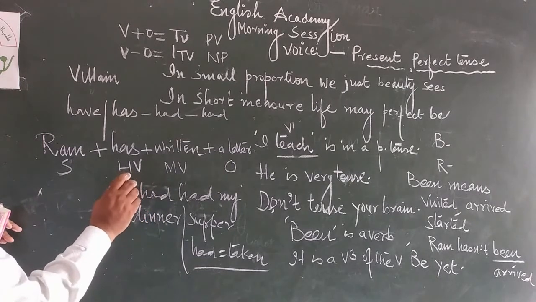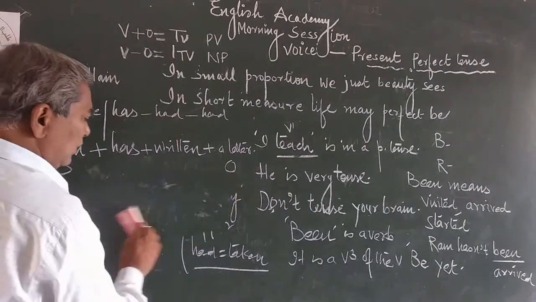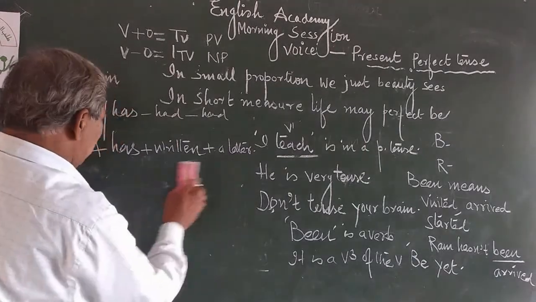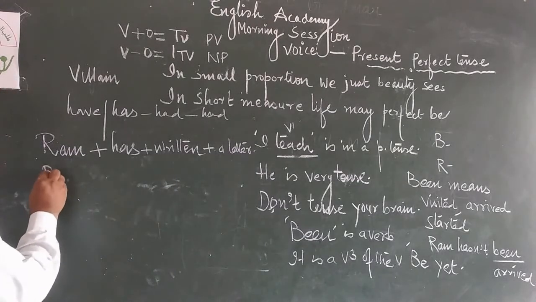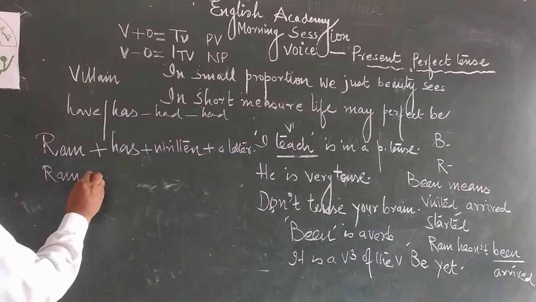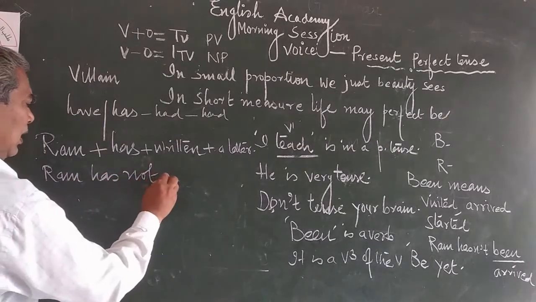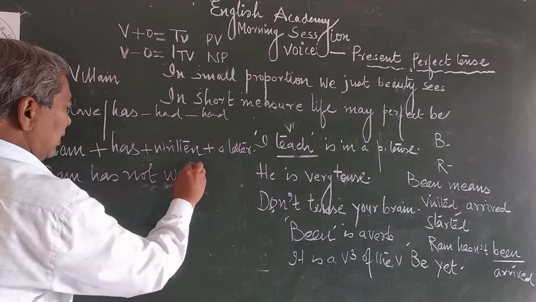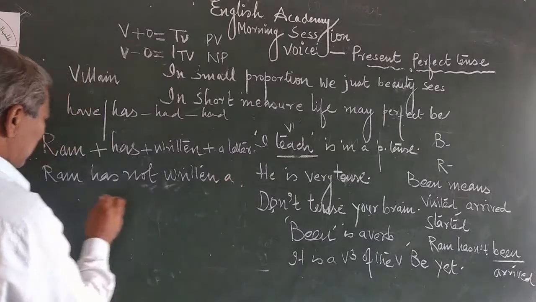Negative sentence. Now I am going to write. Ram has not written a letter.